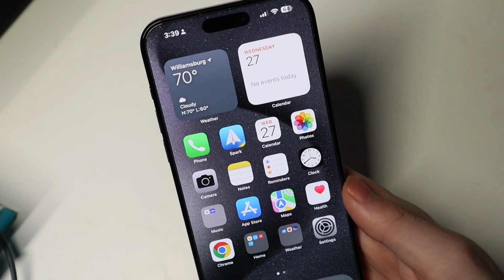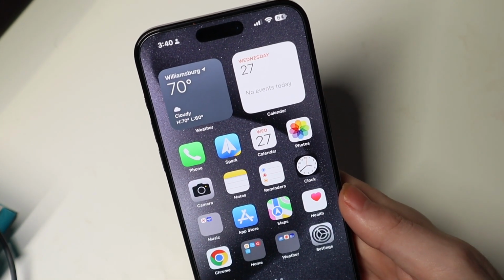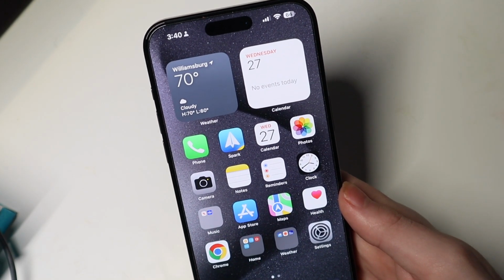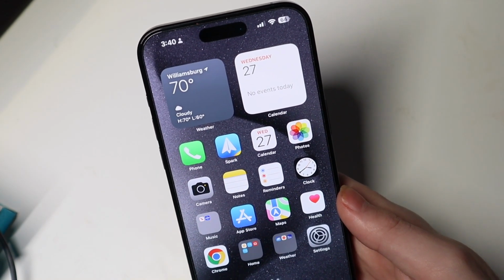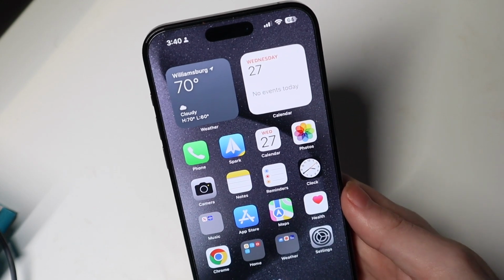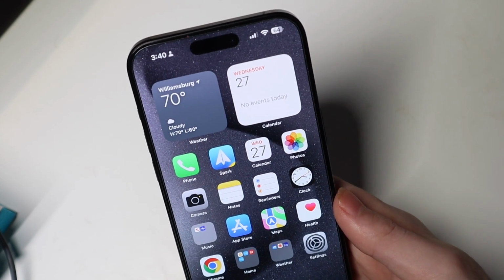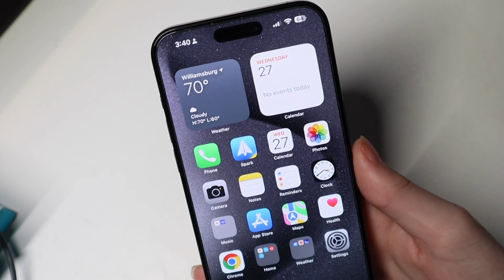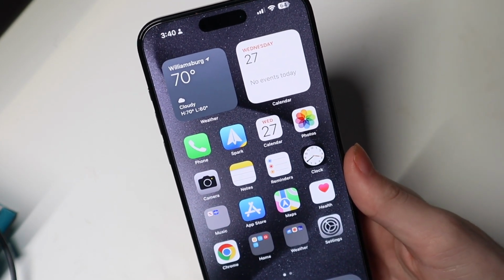We don't have the new journal app or anything like that yet. I think that's going to be a 17.2 thing. Usually the 0.2 updates are when they update a lot of the bigger stuff like that. The 0.2s are usually like a whole other mini OS release, with 0.1 being just a couple additions and fixes from the main release.